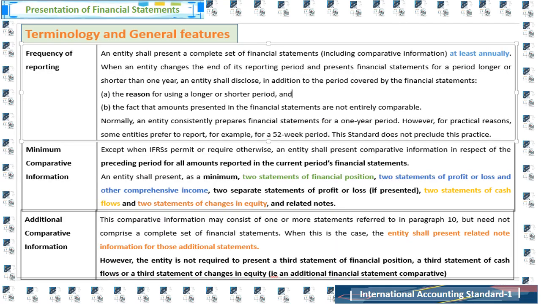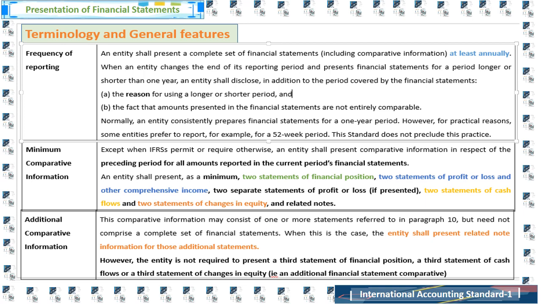Now, the frequency of reporting. An entity shall present a complete set of financial statements, including comparative information, at least annually. When an entity changes the end of its reporting period and presents financial statements for a period longer or shorter than one year, an entity shall disclose, in addition to the period covered by the financial statements, the reason for using a longer or shorter period and the fact that amounts presented in the financial statements are not entirely comparable.